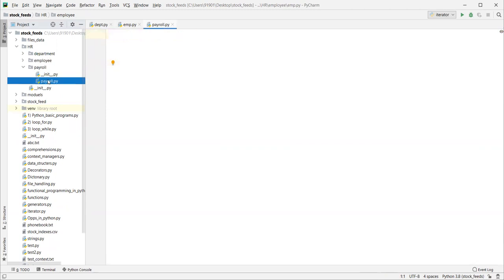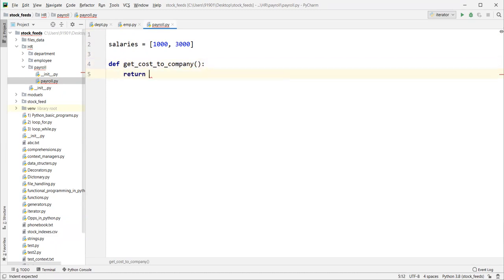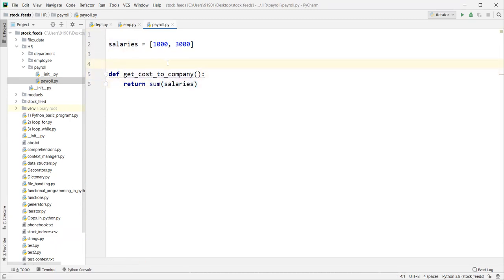Next, payroll. You can do it like this: total cost to the company.